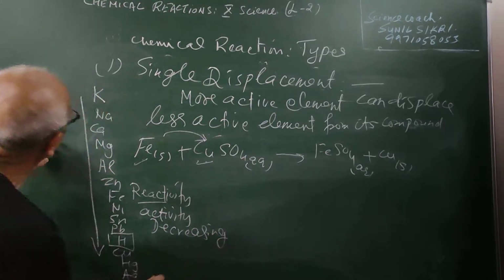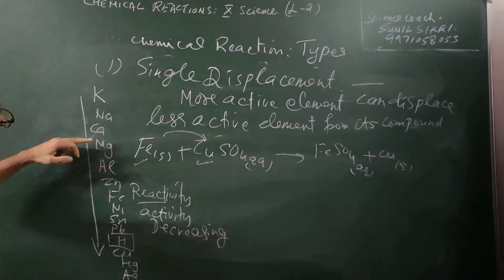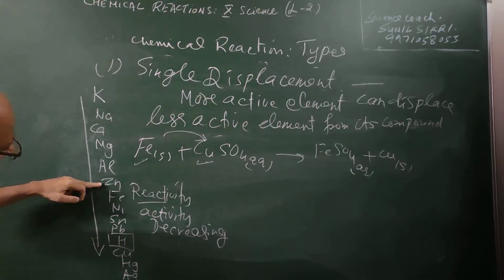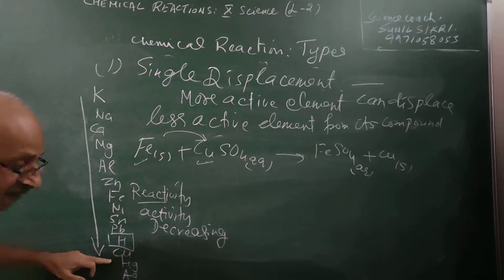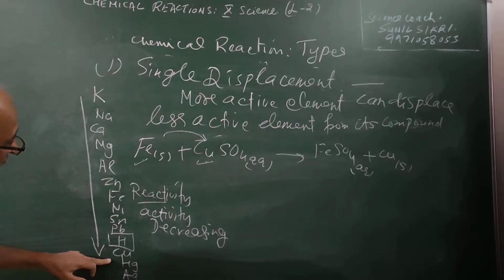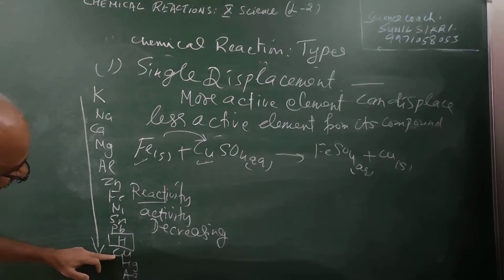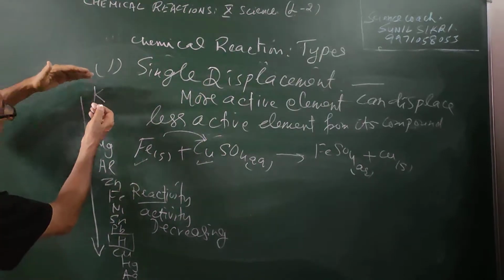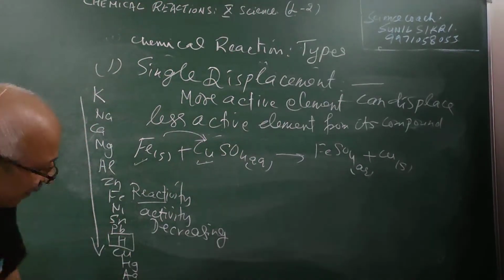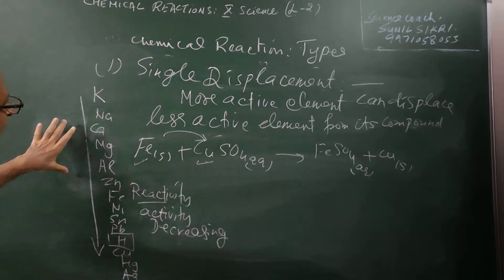So we should learn it that sodium is more reactive than calcium, magnesium is more reactive than aluminum, zinc is more reactive than copper. Zinc will displace copper from the copper sulfate solution, iron will displace copper from copper sulfate solutions. So the one which is above will be able to displace the element which is below in the activity series.